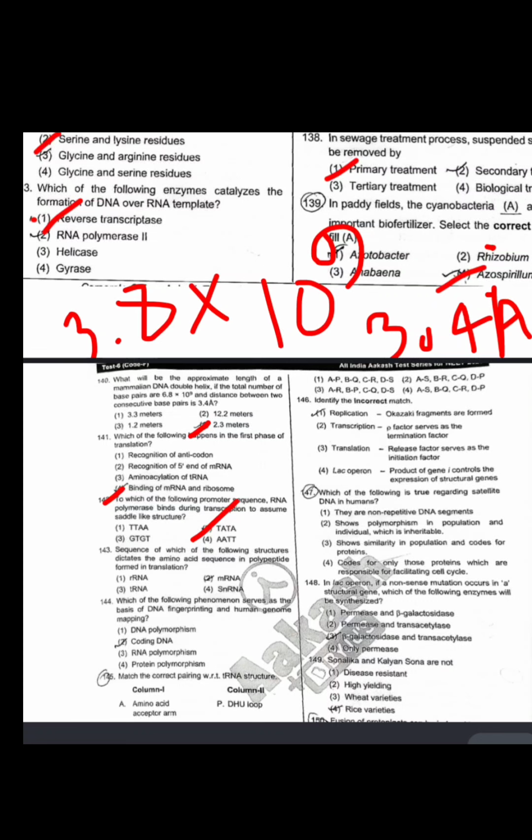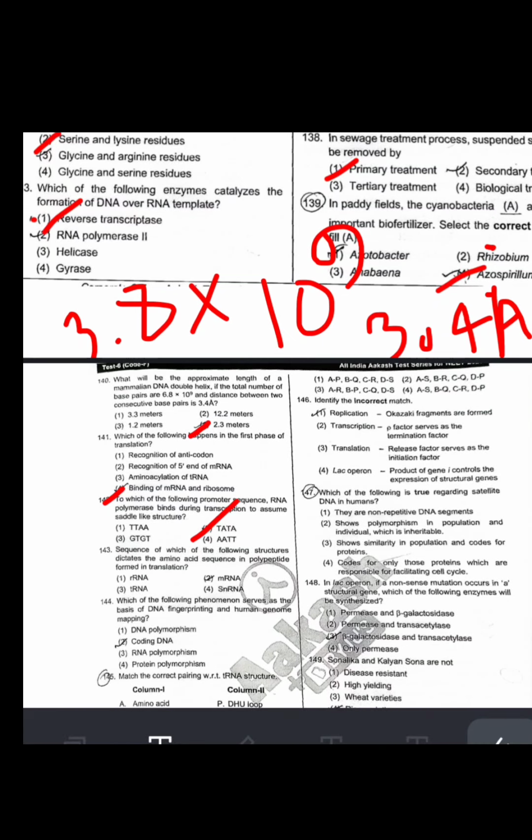Next, sequence of which of the following structures dictates the amino acid sequence in the polypeptide formed in translation? It is 2, mRNA. Which of the following phenomena serves as the basis of DNA fingerprinting and human genome mapping? DNA polymorphism. So answer is DNA polymorphism.